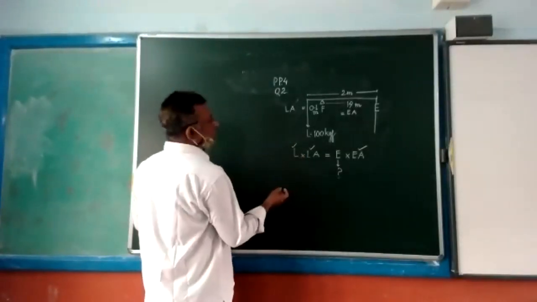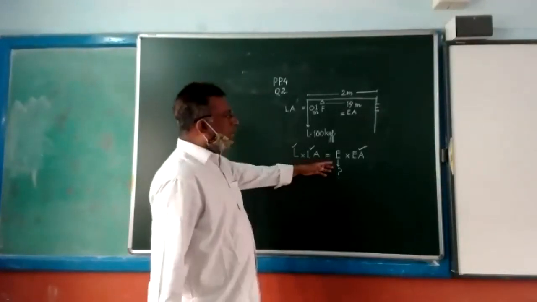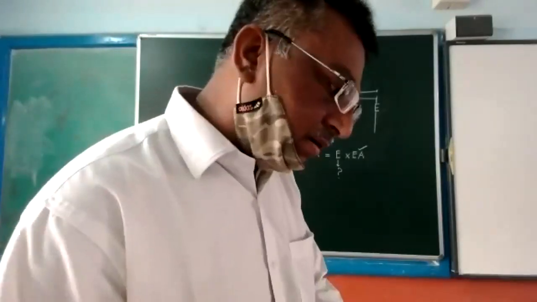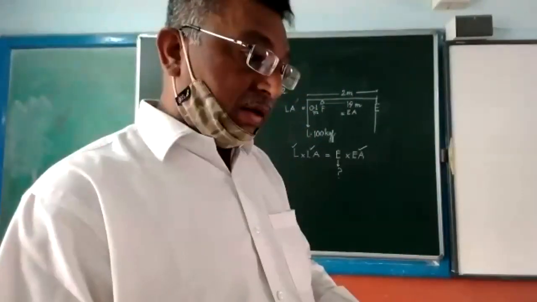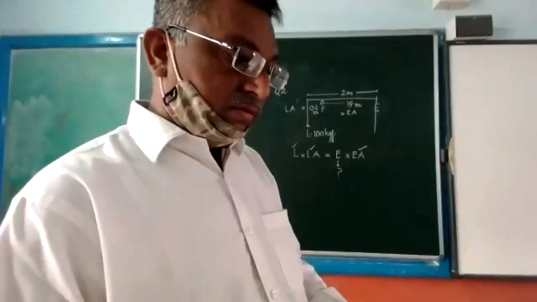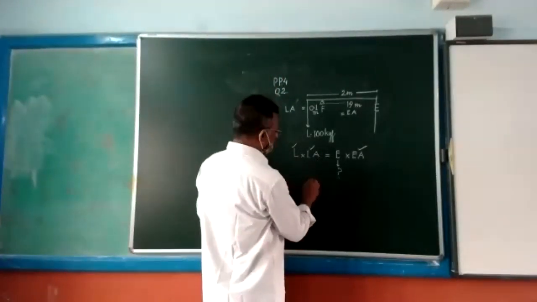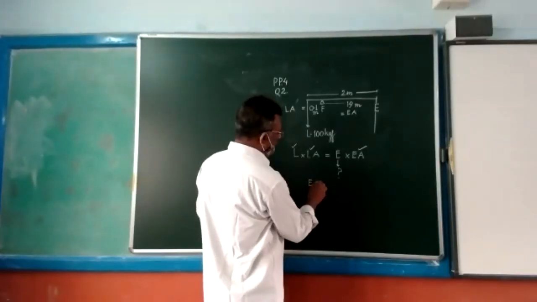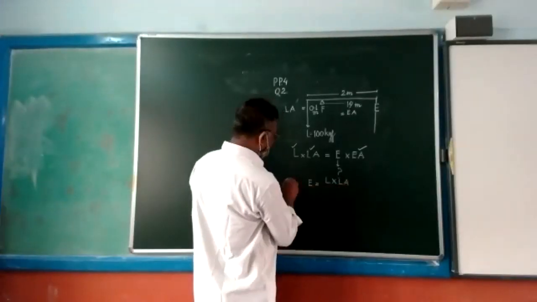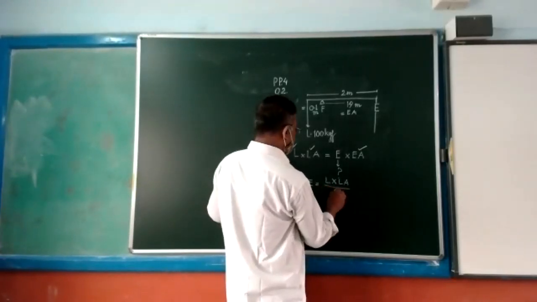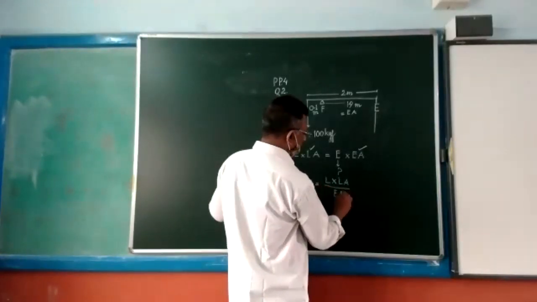As in this question, effort is asked in the second part, effort required. Let us see here. Effort equal to load into load arm divided by effort arm.